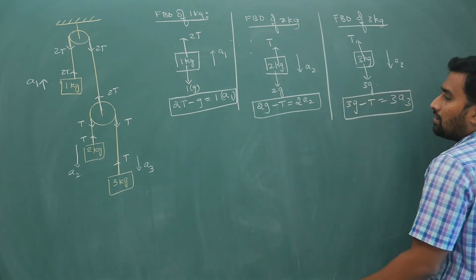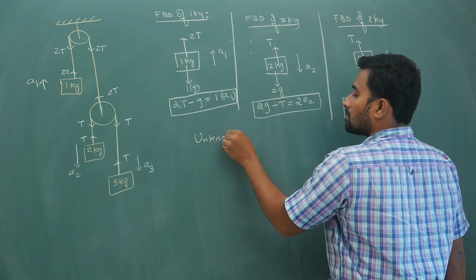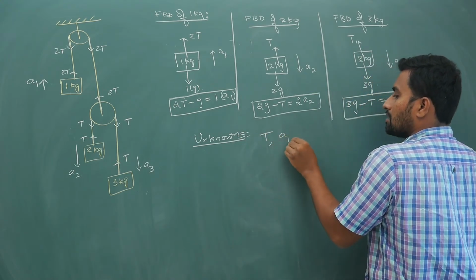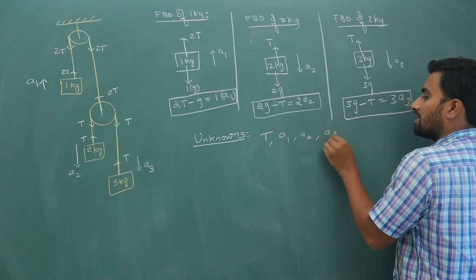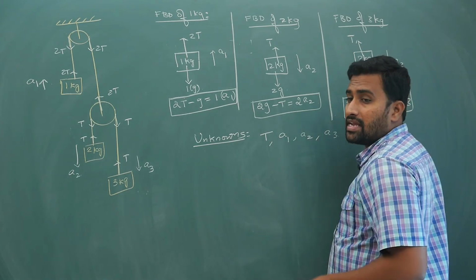So now what are your unknowns? T, a1, a2, a3. Now how many equations do we have? Only 3 equations.